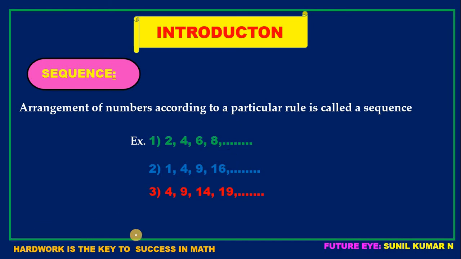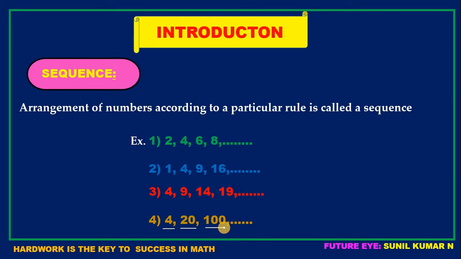Let's see another example. Here I have taken 4, 9, 14, 19. Now what could be the rule? Yes, first I have written 4 as it is, and for 4 I added 5, hence I have got 9, and for 9 I added 5, I got 14, and for 14 I added 5, hence I have got 19. Next let us see one last example. 4, 20, 100. Here first I have taken 4, and for 4 I multiplied 5, I have got 20, and for 20 I multiplied 5, hence I have got 100.